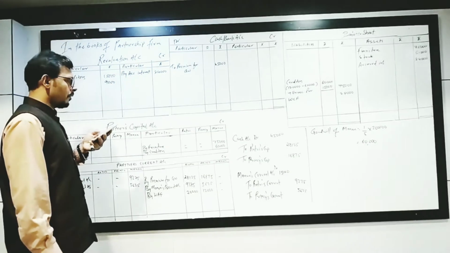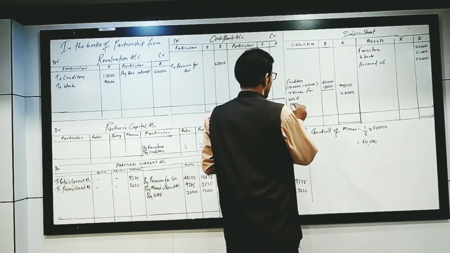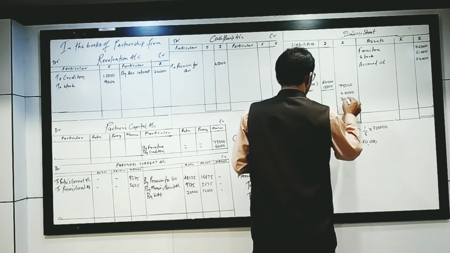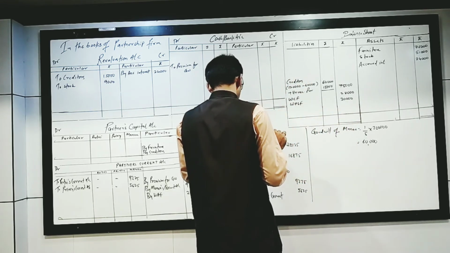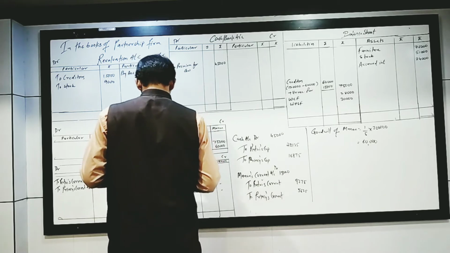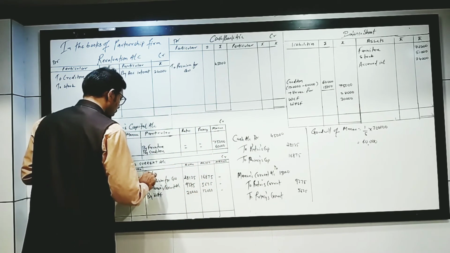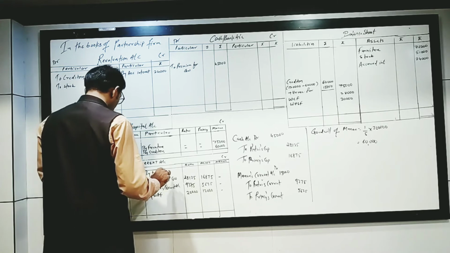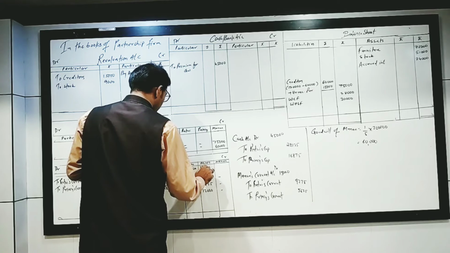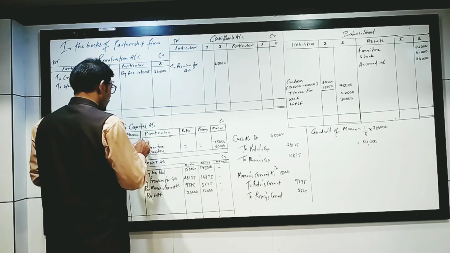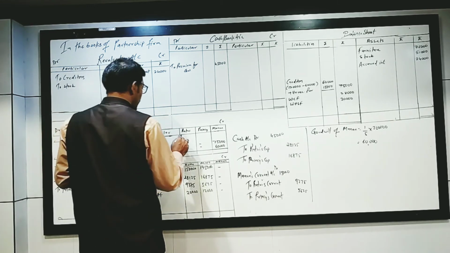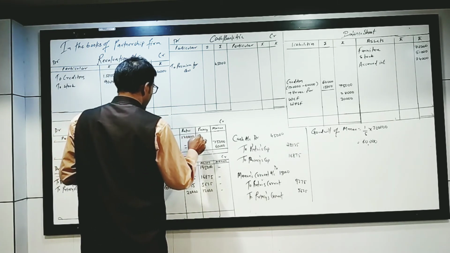Workman profit sharing fund is given, and it is not distributed among the partners. Workman profit sharing fund is given as 30,000. Trade is done. Workman compensation reserve is done. Current account is given as 1,50,000 and 1,95,000. The current account will be written on the credit side as balance brought down, 1,50,000 and 1,95,000. The capital account will be recorded on the credit side by balance brought down, 1,20,000 and then 90,000.